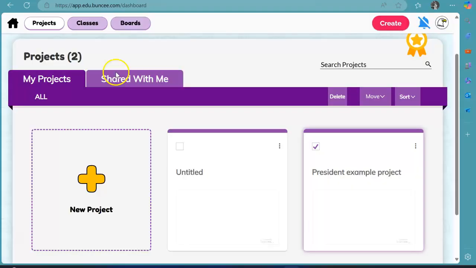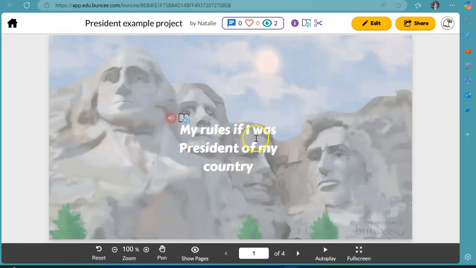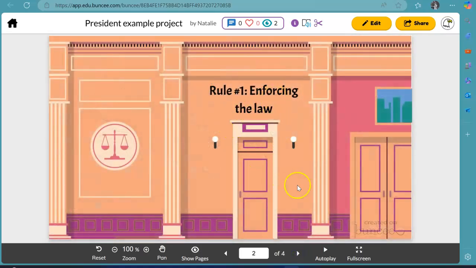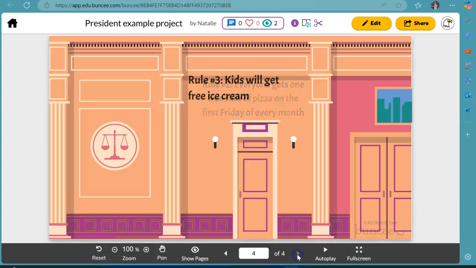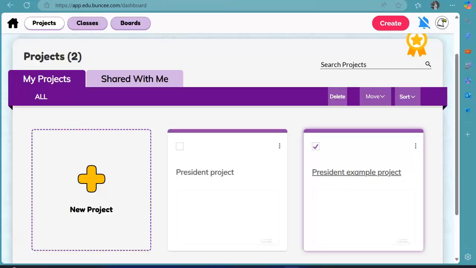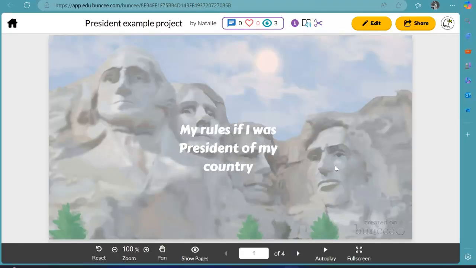Here's an example of kind of how to go about this. My rules if I was president of my country. I put rule number 1, enforcing the law. Rule number 2, everyone gets 1 free slice of pizza the first Friday of every month. Rule number 3, kids will get free ice cream. So this is just something fun. Make sure you be creative about it, but also just have fun with it while you're doing it. And yeah, email me if you have any questions.